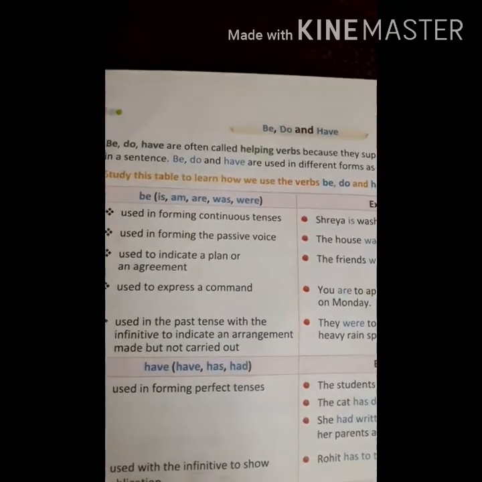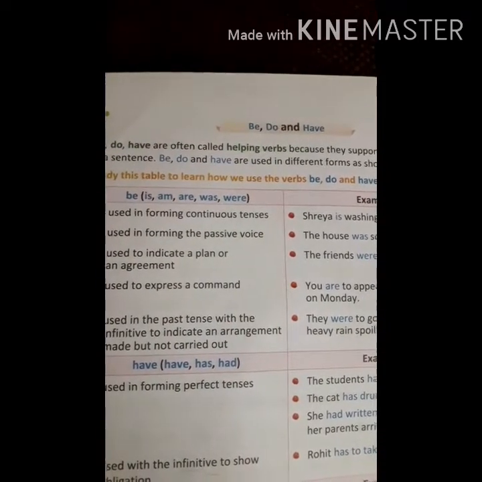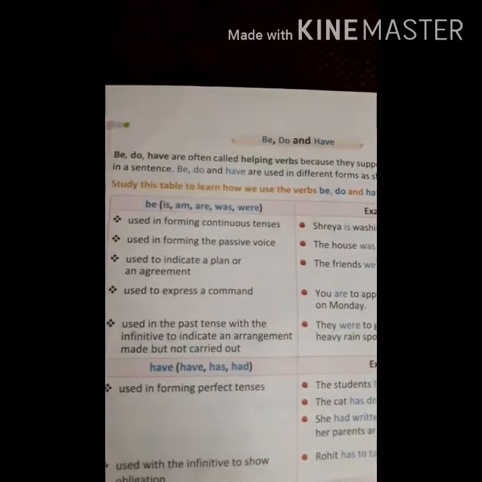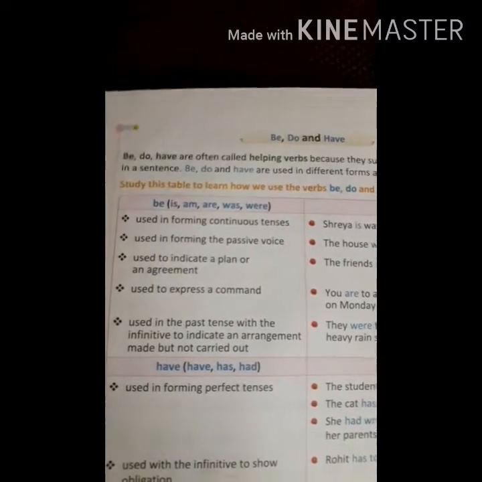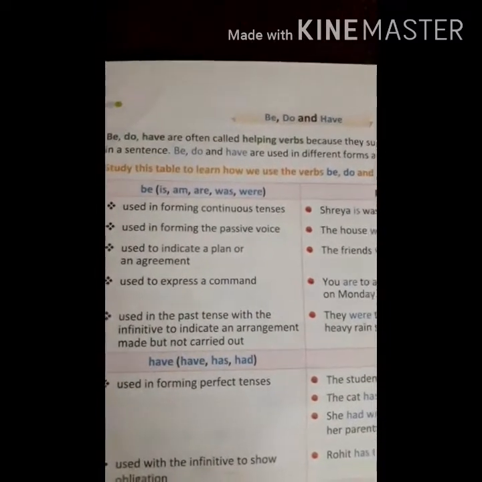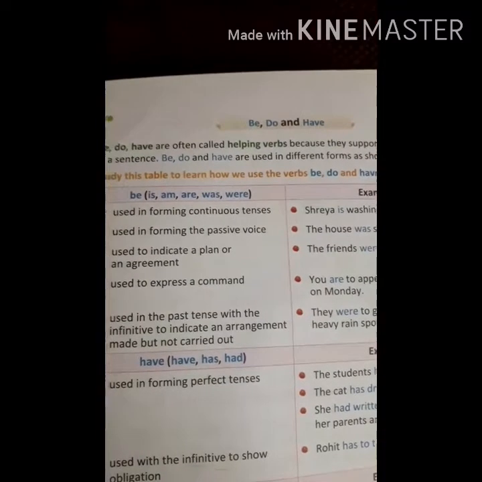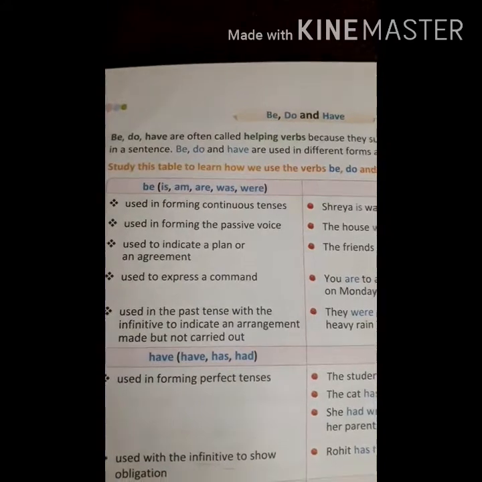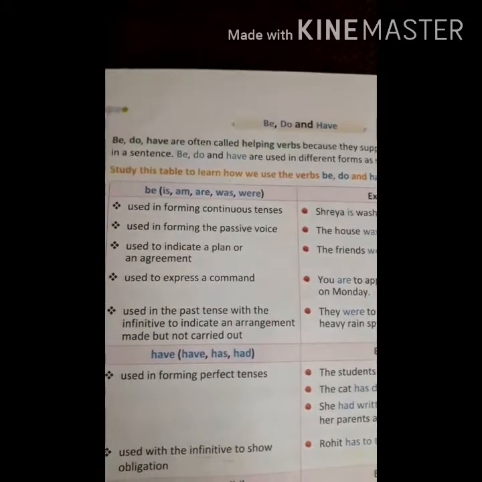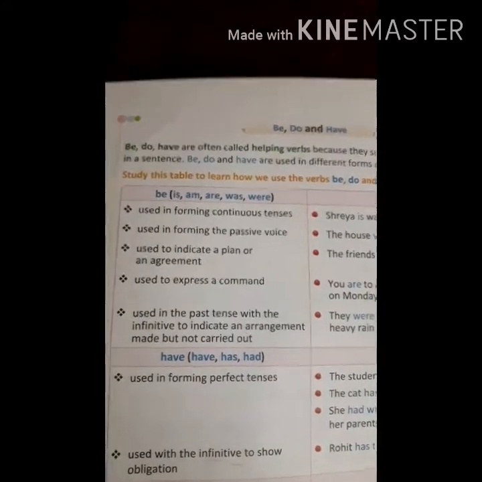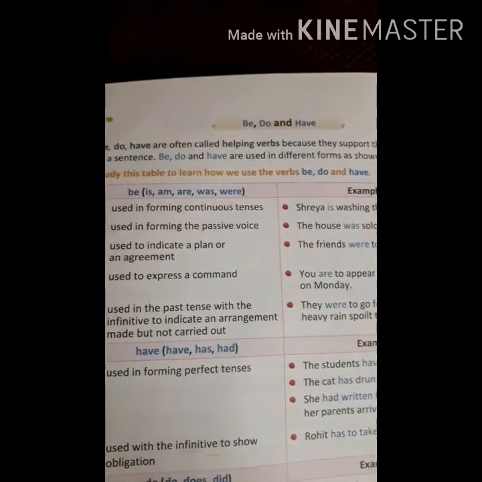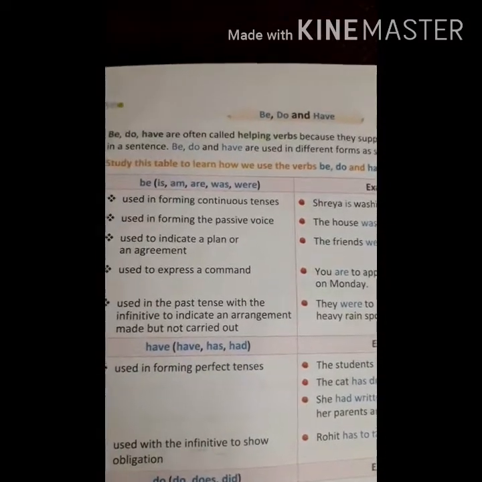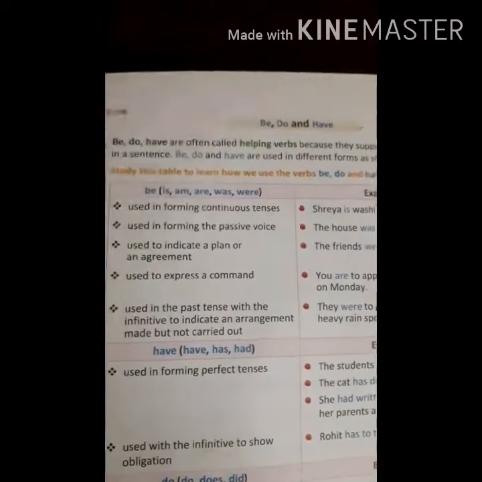The forms of be are is, am, are, was, were. So what is the use of the helping verb be? It is used in forming continuous tenses. Whenever we are forming or writing a sentence using continuous tense, we are always using these helping verbs.